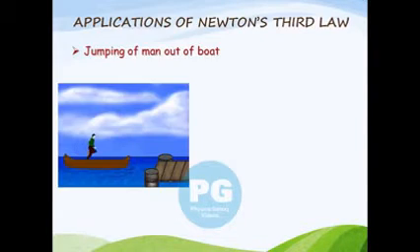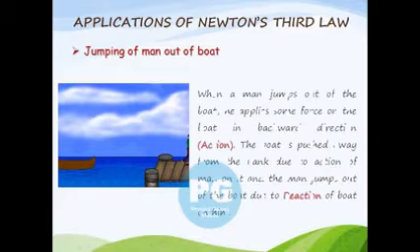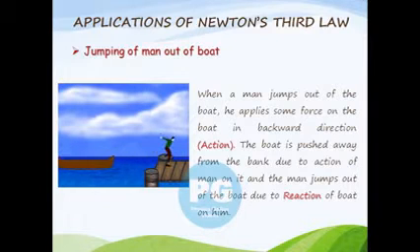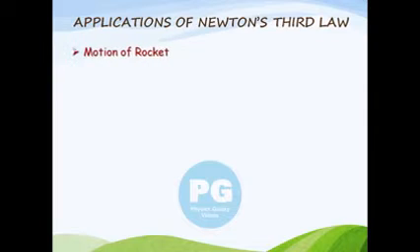Then come to the third one. How do you swim? How does a girl swim? When a person swims, she or he pushes the water in the backward direction with her or his hands. This is an action. As the reaction, the water pushes the person in the forward direction with an equal force. This is given in picture number 3.